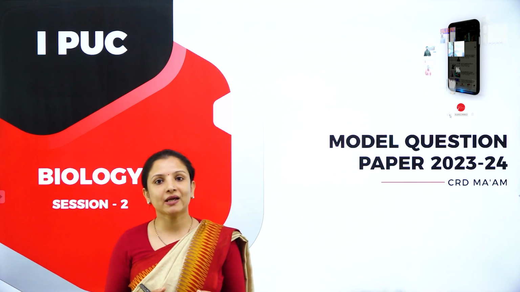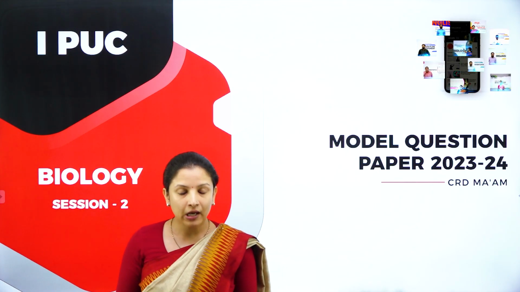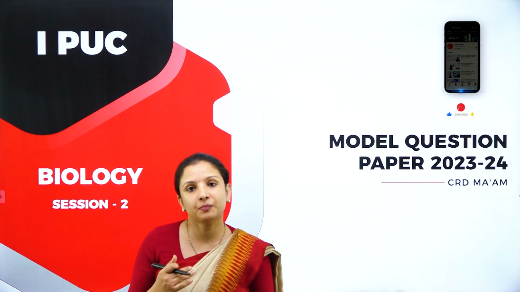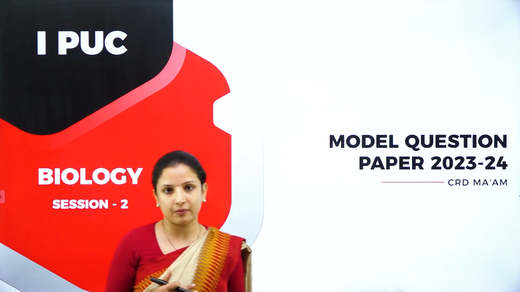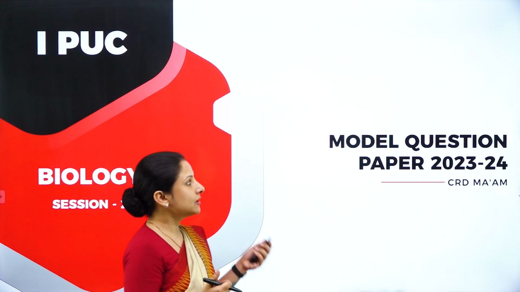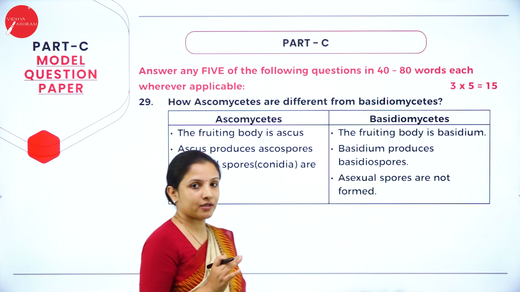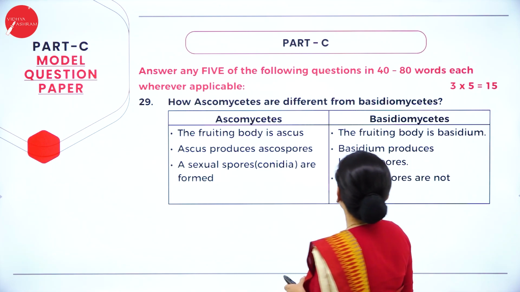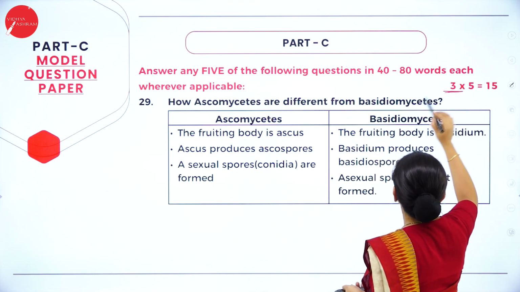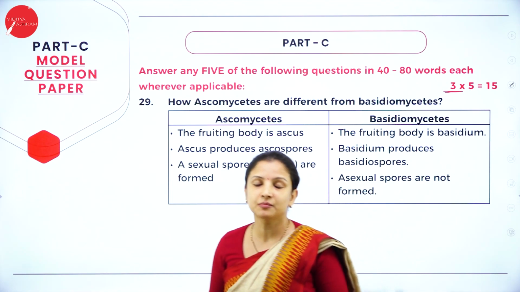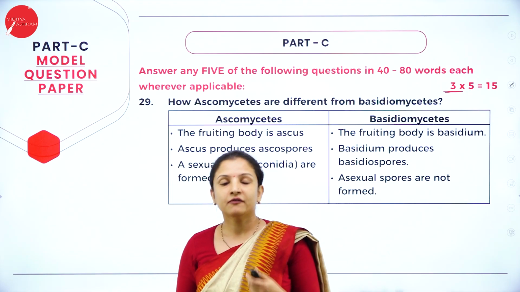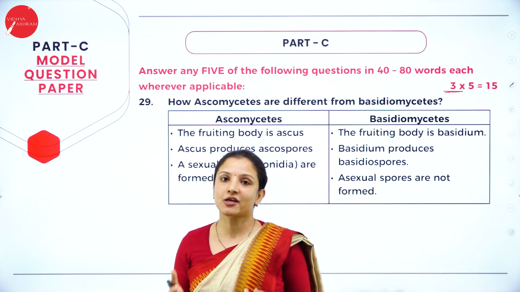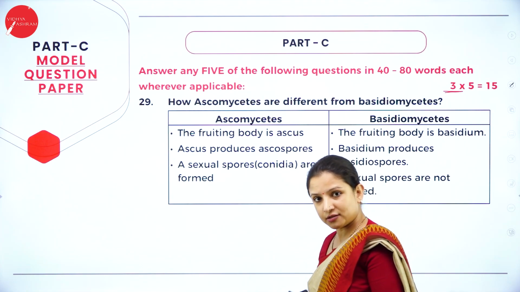So this is the second session of the model question paper. In the previous session, we had discussed the blueprint and how the model question paper looks, and also part A and part B given in the model question paper. We had solved the questions and the answers. It's a continuation, in this session we'll concentrate on part C and part D. Part C carries 3 marks, that is, 3-mark questions will be asked in part C. In part D, 5-mark questions will be asked. Again, part D is split into section 1 and section 2. All those questions we shall solve today.